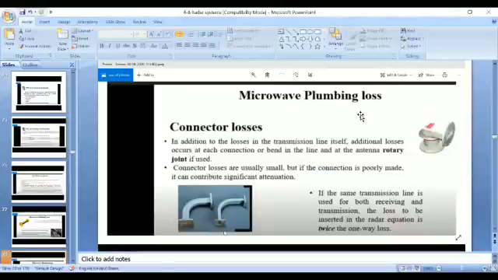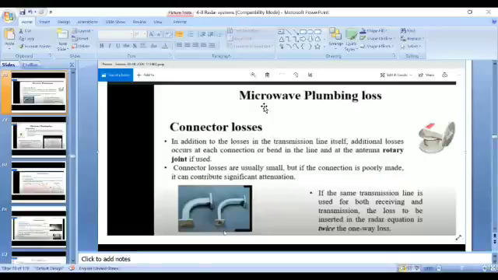Coming to another loss, connector loss. Connector losses are also one type of microwave plumbing loss. A connector is, for example, here, see here, this is an antenna rotary joint.